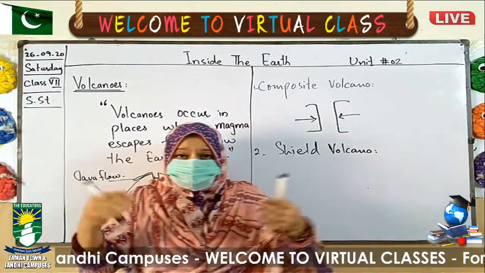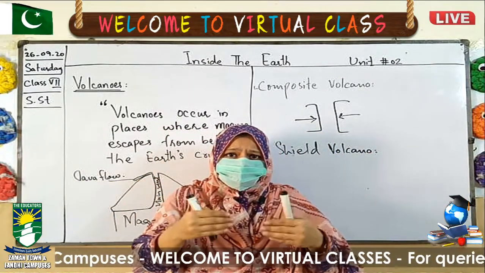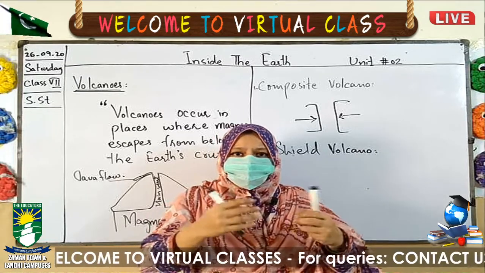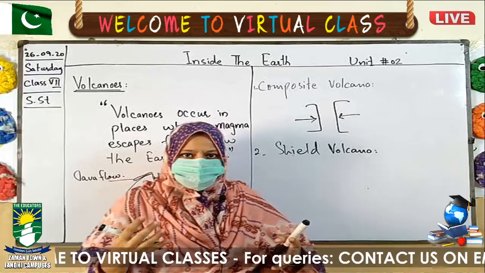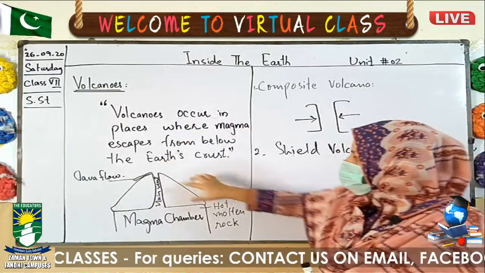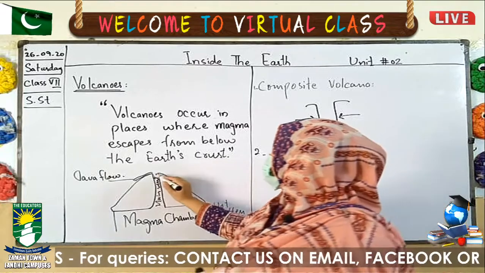They exert pressure on the lava, so the vent opens and the lava comes out from the opening that is known as a vent.